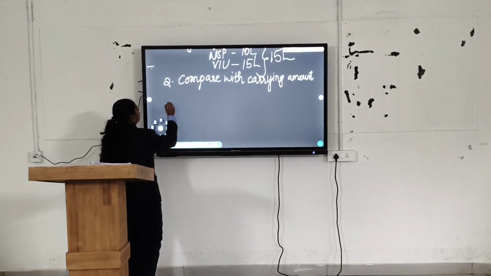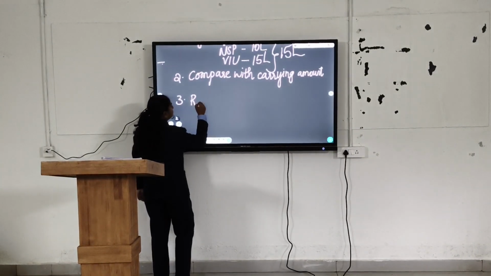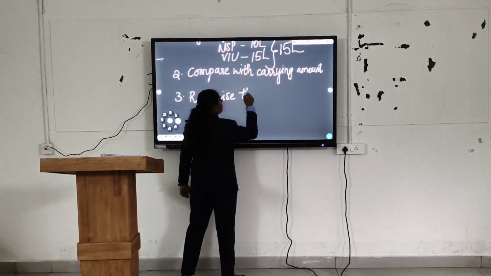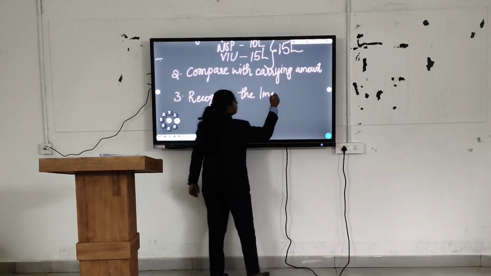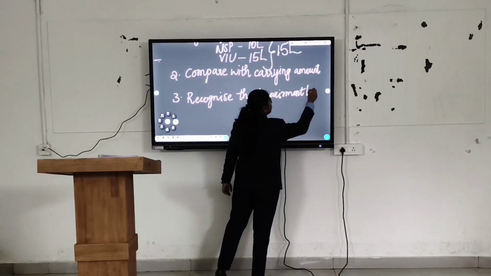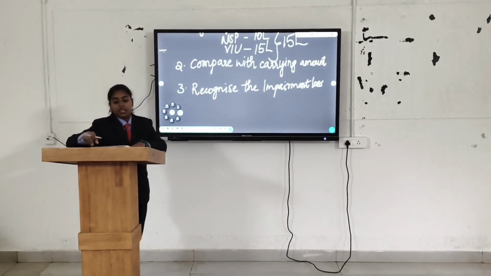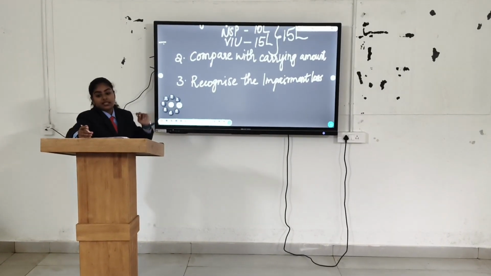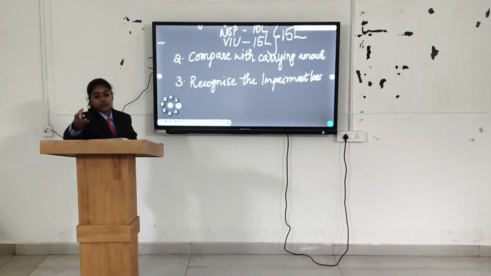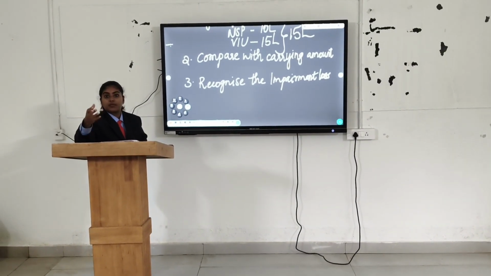Now let's deal with the third step, that is recognizing the impairment loss. If the recoverable amount is more than the carrying amount, it means the asset or CGU is expected to generate sufficient future economic benefit to recover its book value.